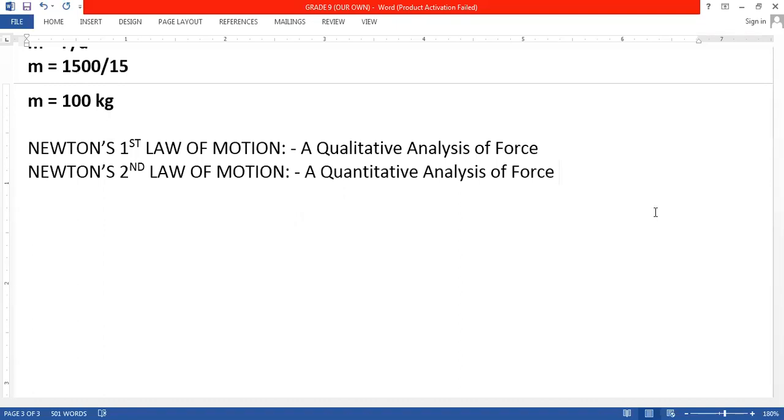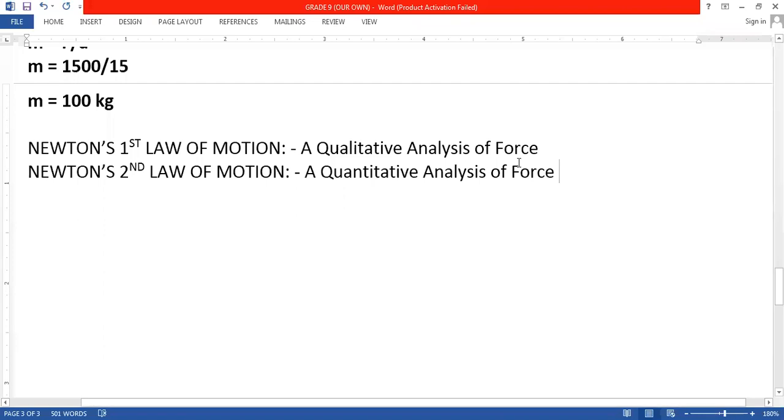That's why it is a quantitative analysis, telling us how force is related to mass, initial velocity, final velocity, time, acceleration, and momentum. Clear, class?